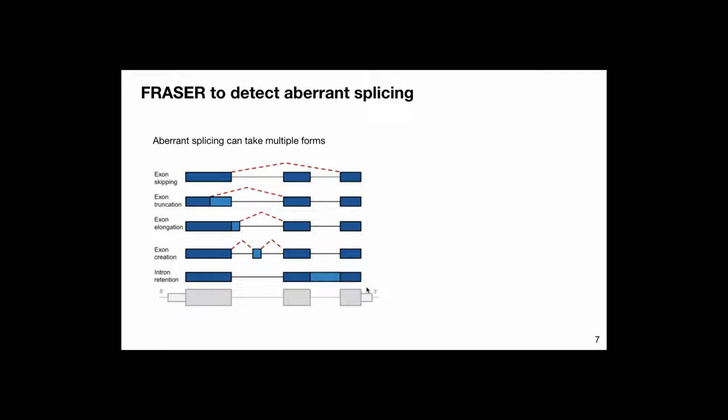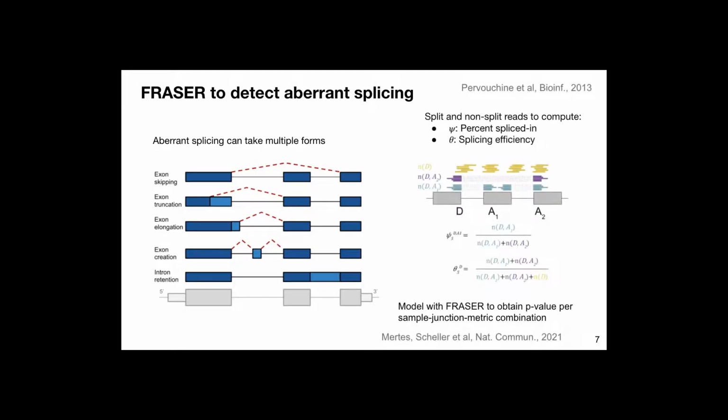Now, aberrant splicing is a harder problem than aberrant expression. First of all, it can take multiple forms, such as exon skipping, exon truncation, exon elongation, exon creation, and intron retention. In order to detect them, we use two types of reads, these split and non-split reads spanning junctions. These are later converted into the metrics percent spliced in, or psi for short, and splicing efficiency, or theta.